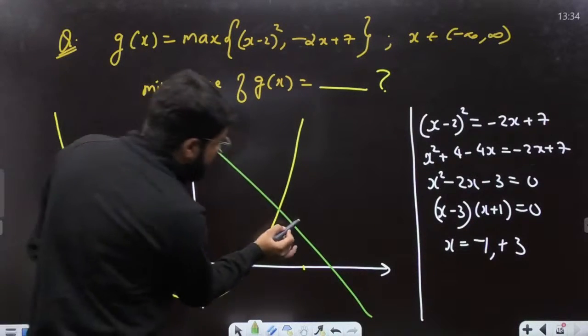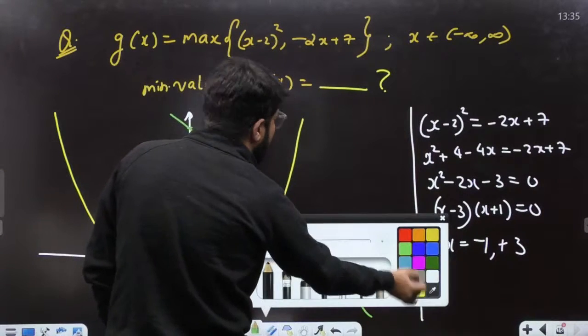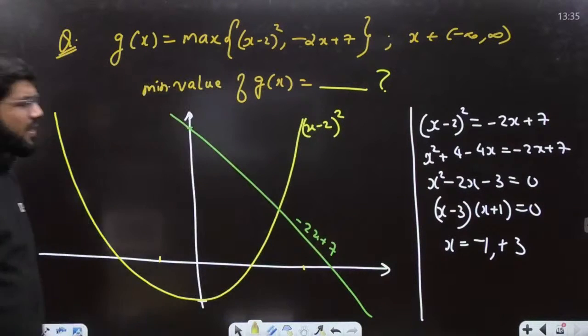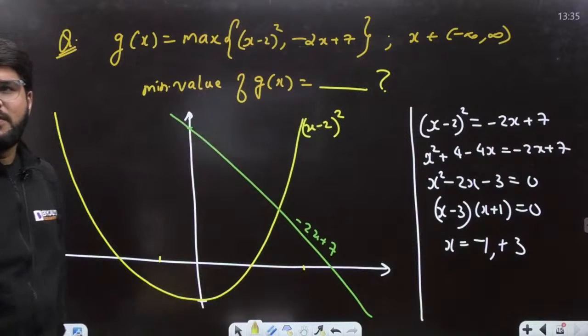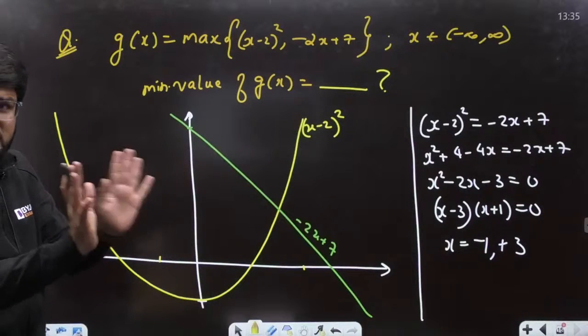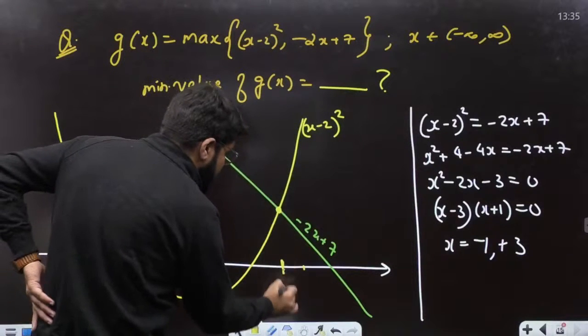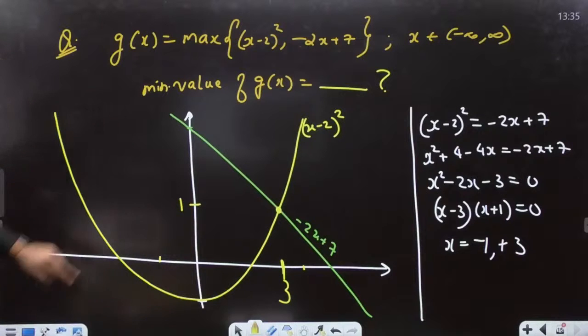So this is the line minus 2x plus 7, a straight line with negative slope, and this is your parabolic curve given by (x minus 2) whole square. Now what is the minimum value attained? Now the function g(x) is the maximum of these two. I've drawn both of them; this is not the final function. This is the intersection point on the right hand side, so this should be x equal to 3, and at x equal to 3 the value of the function is 1.